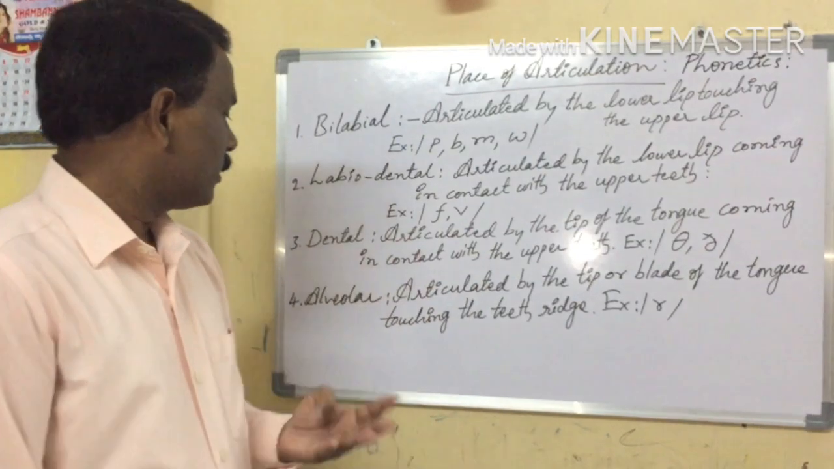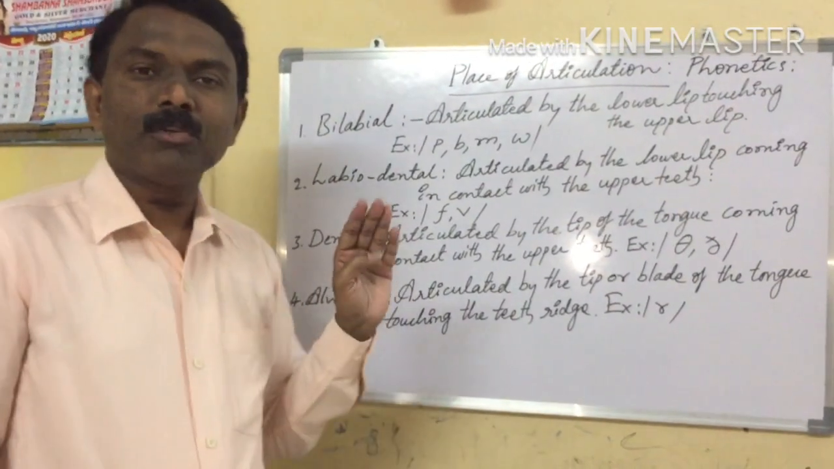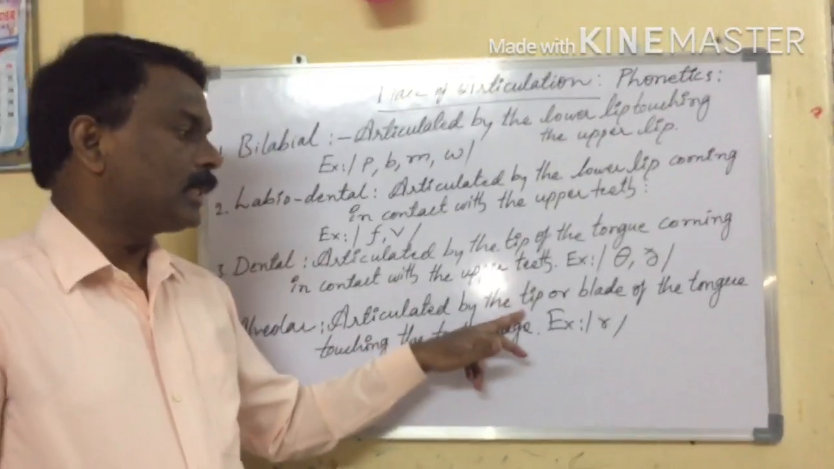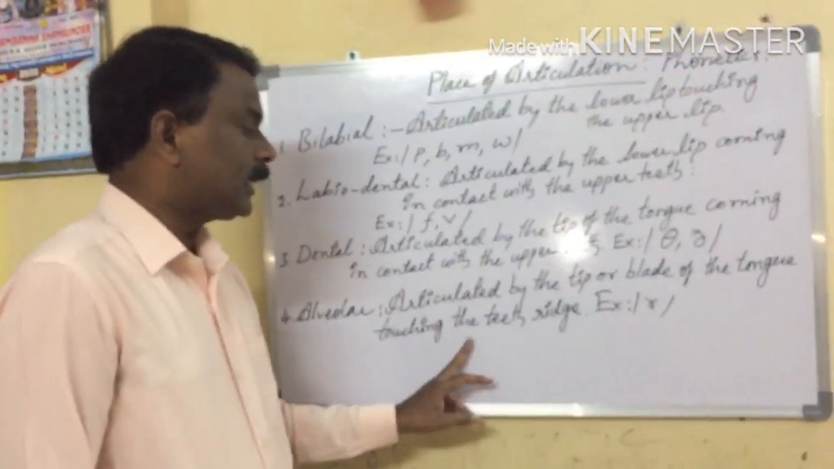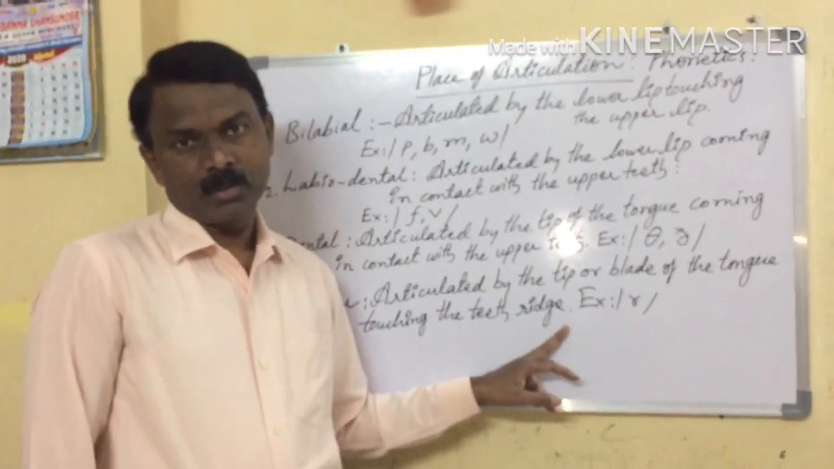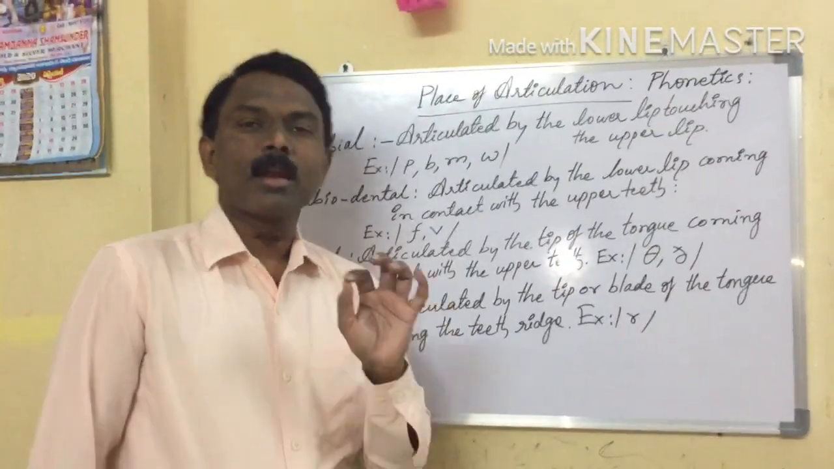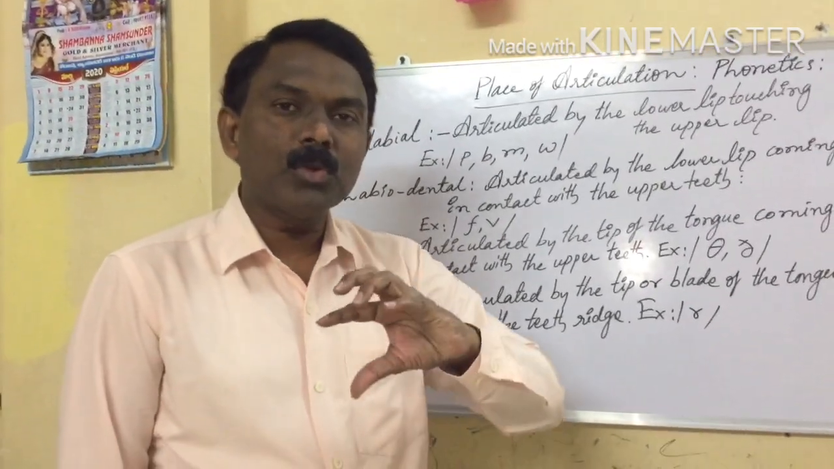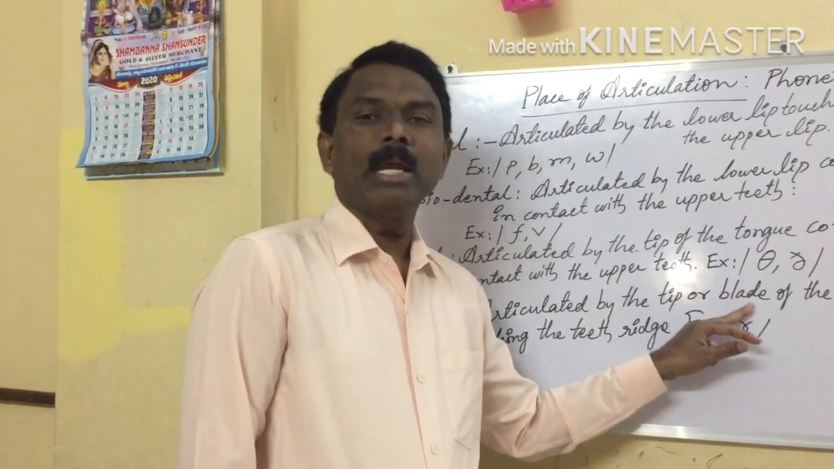Next, the fourth sound is alveolar. What is the fourth sound? Alveolar. Let us see, articulated by the tip or blade of the tongue touching the teeth ridge. What sound is called alveolar? Ra. Ra. What is happening while producing the ra sound? The tip or blade of the tongue?